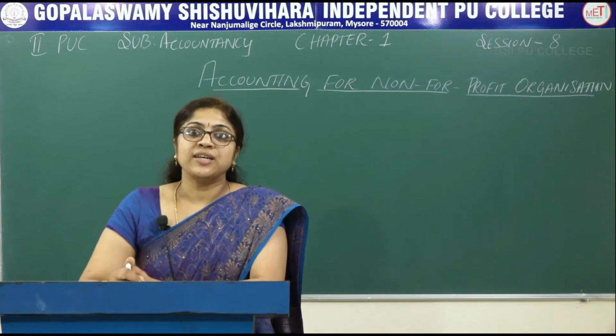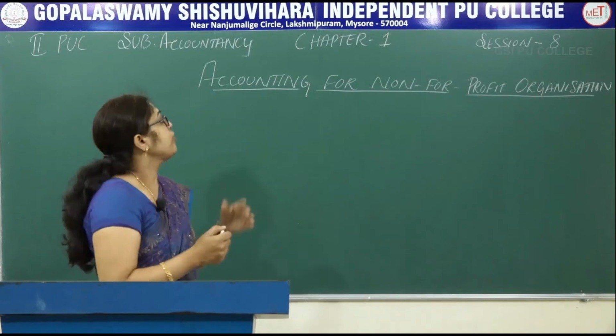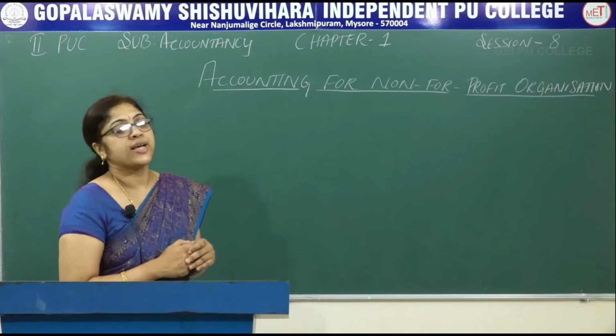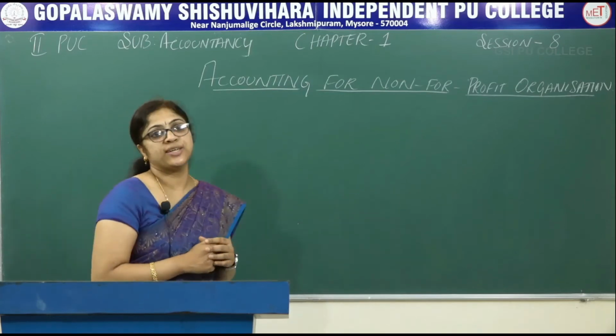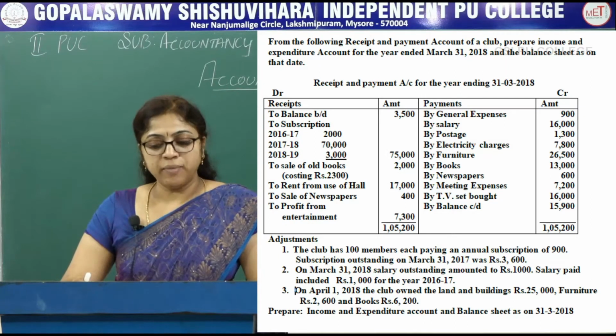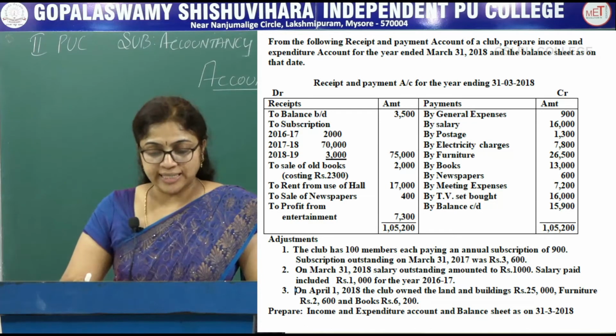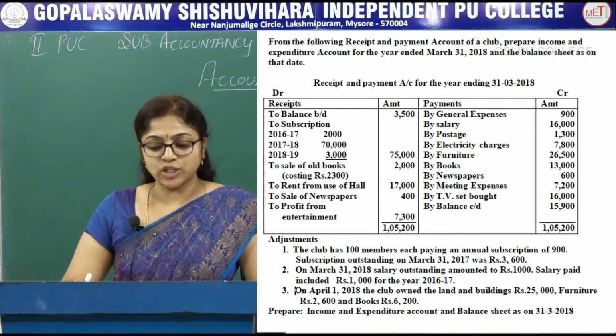Today in this session, let us discuss a 12 marks problem from Accounting for Not-for-Profit Organizations, Chapter 1, Session 8. Let's get started. From the following receipts and payments account of a club, prepare the income and expenditure account for the year ended March 31st, 2018 and the balance sheet as on that date.